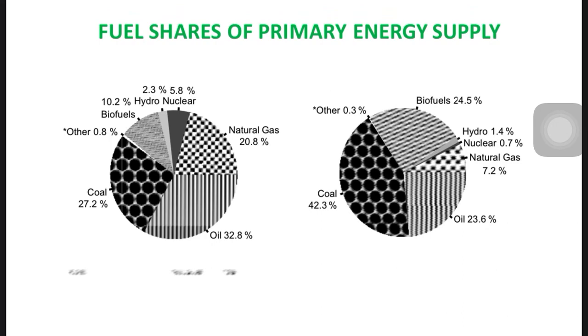So we can say that due to coal combustion and oil, where coal combustion means thermal power plants, we are actually polluting the environment. But that is not the only way to generate energy. We have other sources, but we have not reached the research level on that. We can get some energy from renewable sources and other natural sources of energy. So in India, not only that, all over the world 42.3% of energy is generated through thermal power plants by combustion of coal.